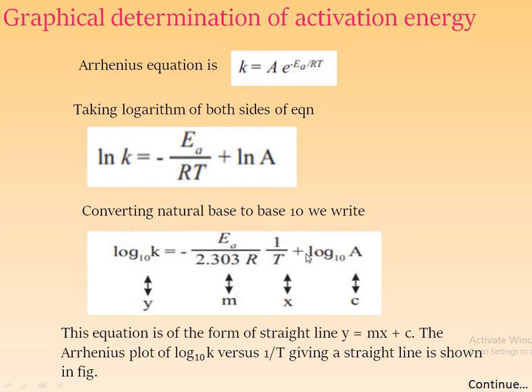Therefore, the logarithm term does not contain the multiplication of 2.303.